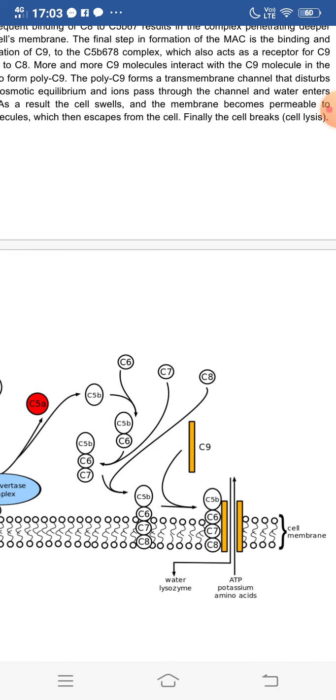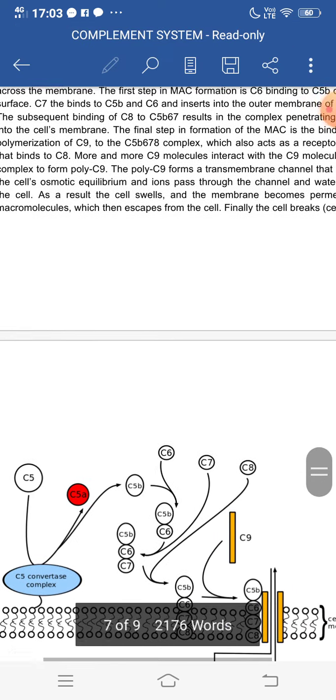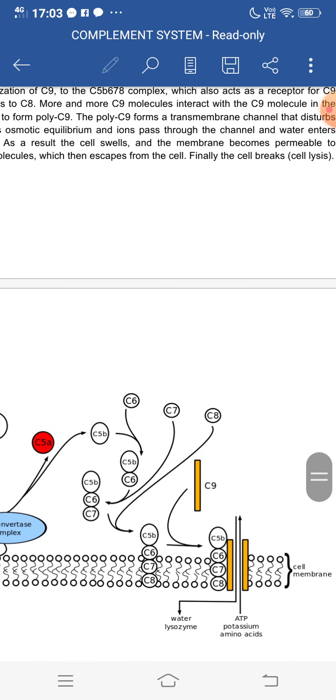The membrane becomes permeable to macromolecules, which then escape from the cell. Finally, the cell gets broken up.